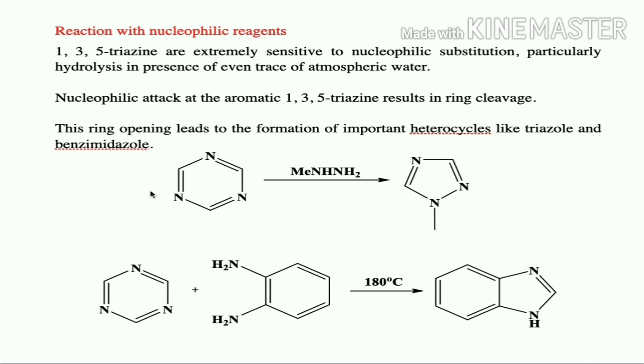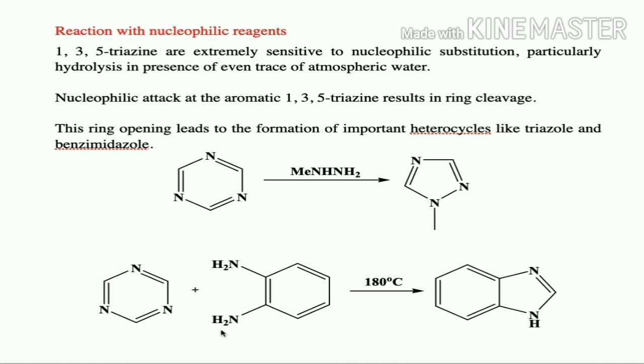So if we take 1,3,5-triazine, already we have stated it is susceptible to nucleophilic addition. If it is treated with methyl hydrazine, then it will undergo a ring opening reaction and it will lead to the formation of important heterocycles like triazoles. So because it is susceptible, it will react with a nucleophilic reagent and form triazole.